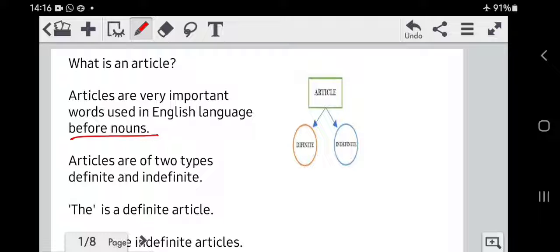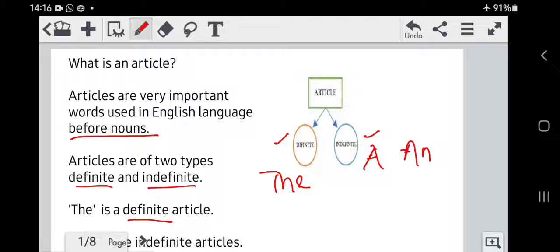Articles are of two types, definite and indefinite. This is definite articles, this is indefinite articles. Indefinite articles are the alphabet A and the word an. These two are indefinite articles. The word the is a definite article. Now what do we mean by a definite article?